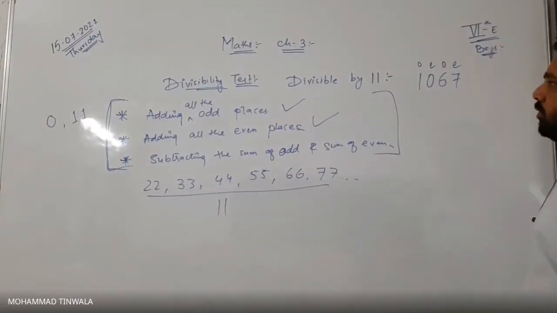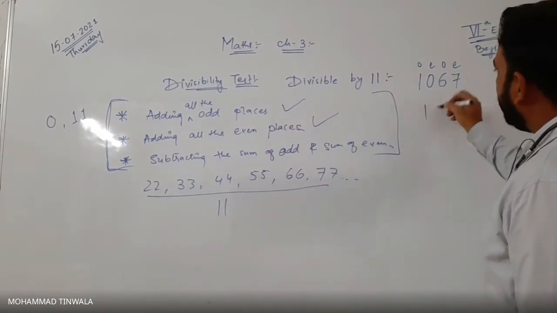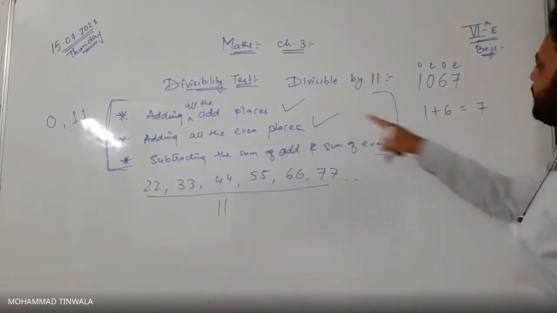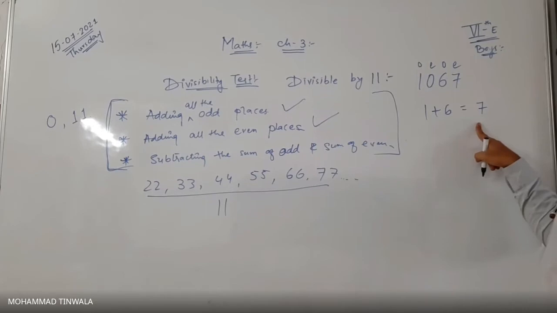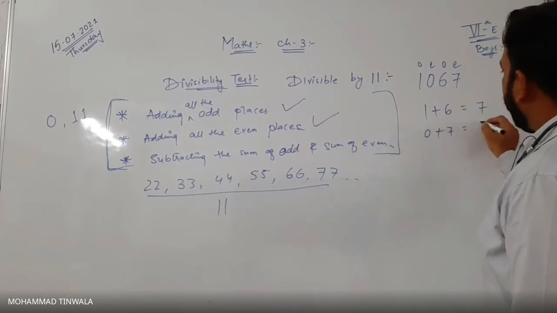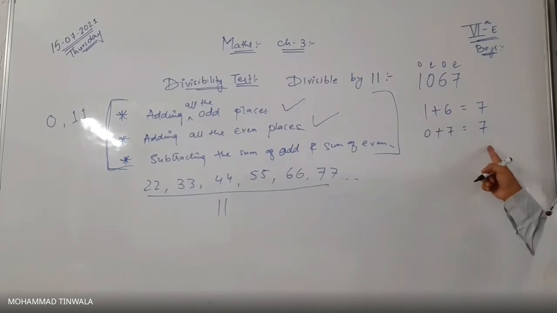Now what do we have to do? Adding all the odd places. Odd as 1 plus odd as 6. So the total of odd places we got is 7. Then even has 0 here and even has 7 here. So adding even places we got 7 total.